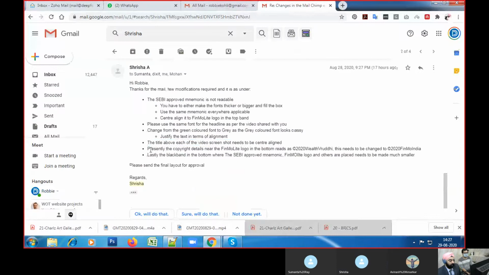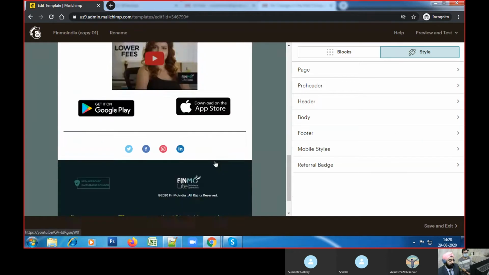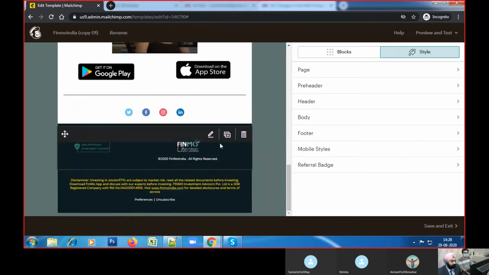Then presently the copyright details near the Finmo Lite logo at the bottom read as 2020 Welt Brudi. This needs to be changed to 2020 Finmo India. So this we have implemented over here. This has now become 2020 Finmo India.